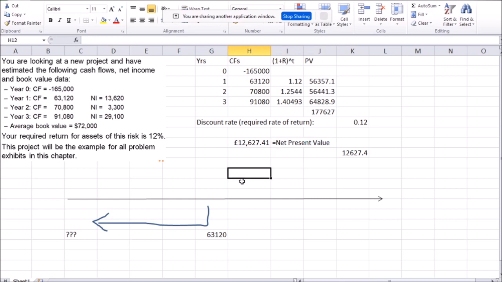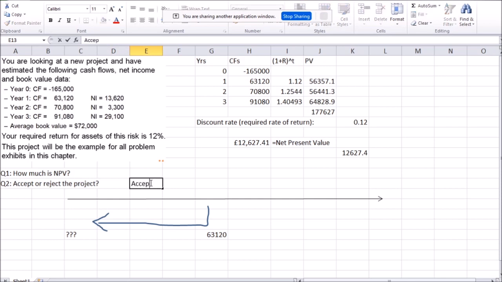Okay. So let's say there are a couple of questions that come together with this problem. Question 1, how much is NPV? And question 2, accept or reject the project. Right. First question already answered. NPV is $12,627.41. And do we accept or reject the project? Yes, accept. Accept because NPV is greater than 0.